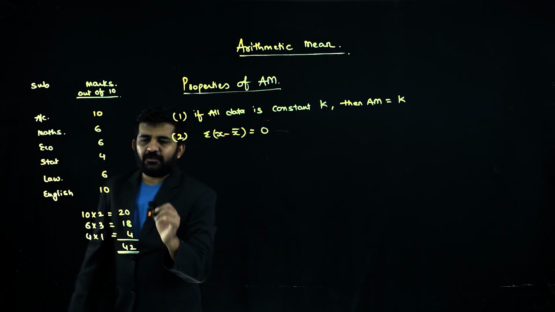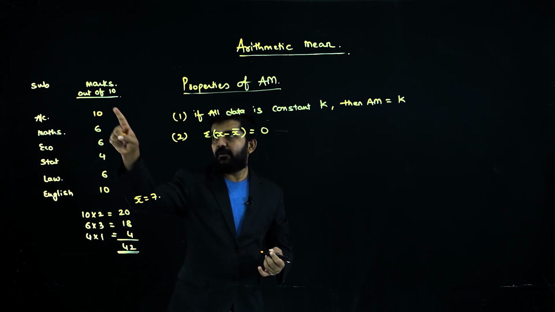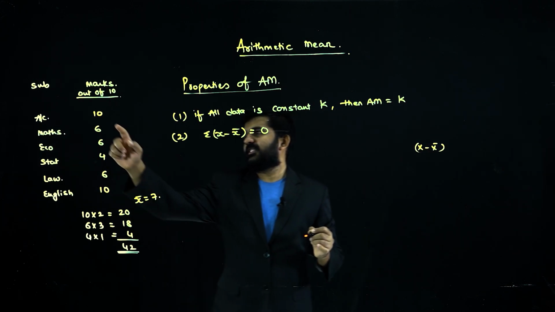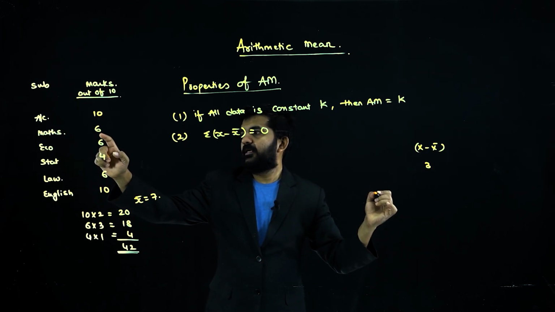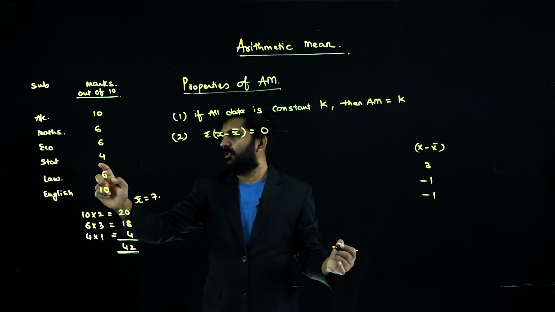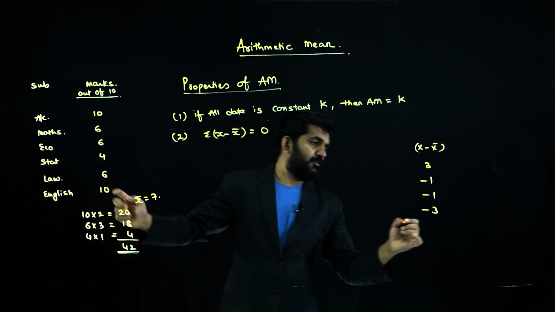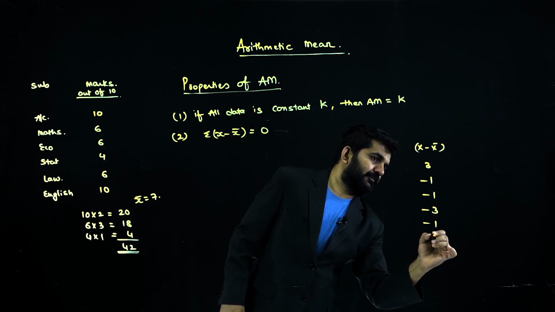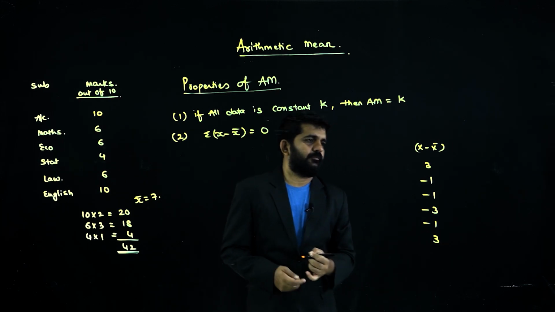We know that the arithmetic mean is 7. Let me draw a table of x minus x bar. What is x? 10. x bar is 7. 10 minus 7 is 3. 6 minus 7 is minus 1. 6 minus 7 is minus 1. 4 minus 7 is minus 3. 6 minus 7 is minus 1. 10 minus 7 is 3.